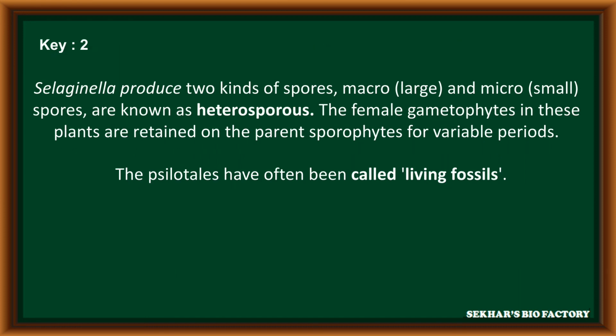Selaginella produces 2 kinds of spores, macro and micro, known as heterosporous. The female gametophyte in these plants is retained on the parental sporophyte for a variable period. It is the correct one. The coelacanths are often called living fossils.